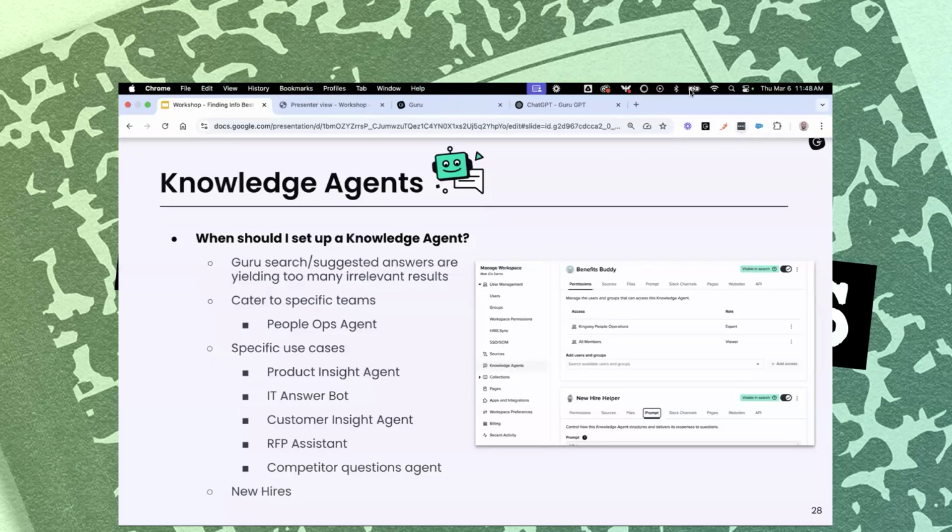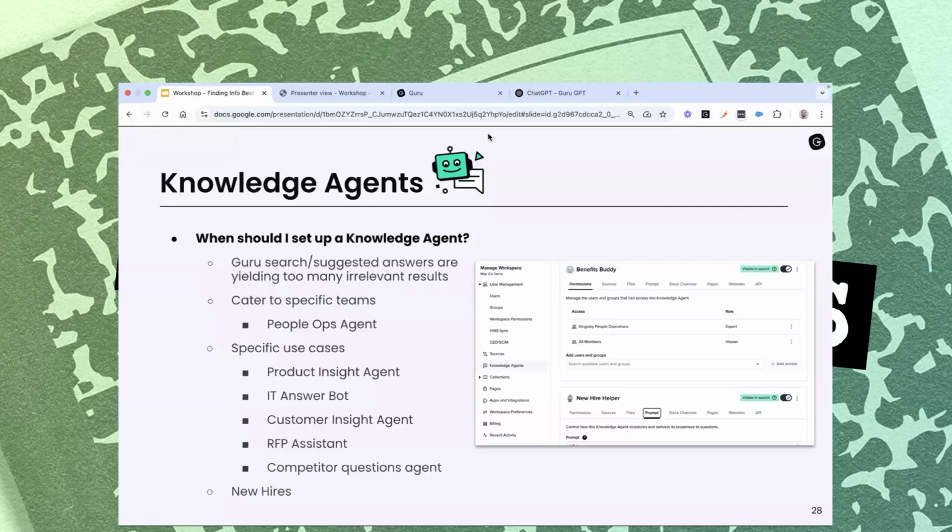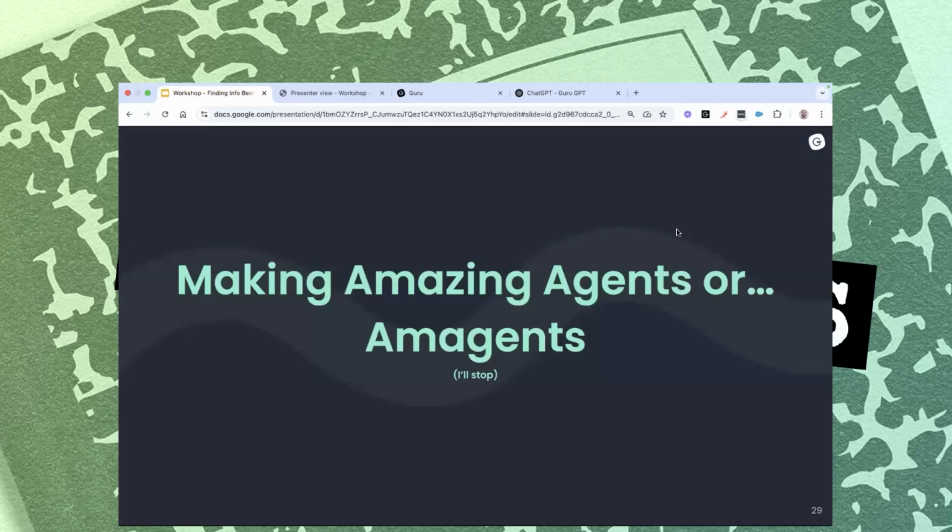These are going to be really useful if you're experiencing crowded search results, or if you're having trouble finding what you need. Consider creating a knowledge agent for specific use cases, like catering to new hires, or creating a customer insight agent that's hooked up to your CRM tool, or a product insight agent that's hooked up to your PM tools, as well as your product Guru collections. Each one of these agents, you can set up specific sources that go to them. You can set up who has access to them. You can plug them into Slack channels. You can make them default searches on websites and pages, and a whole lot more.